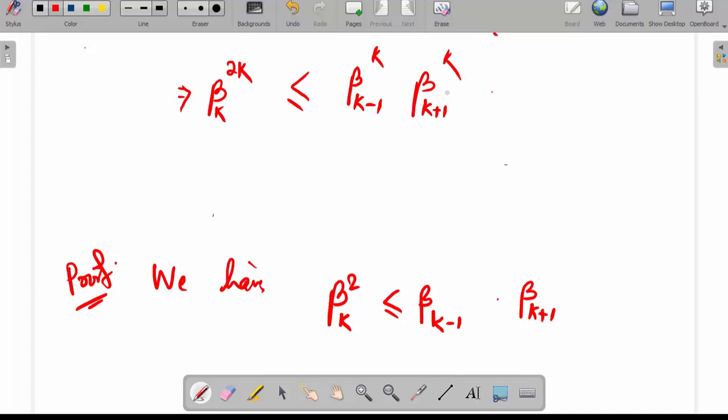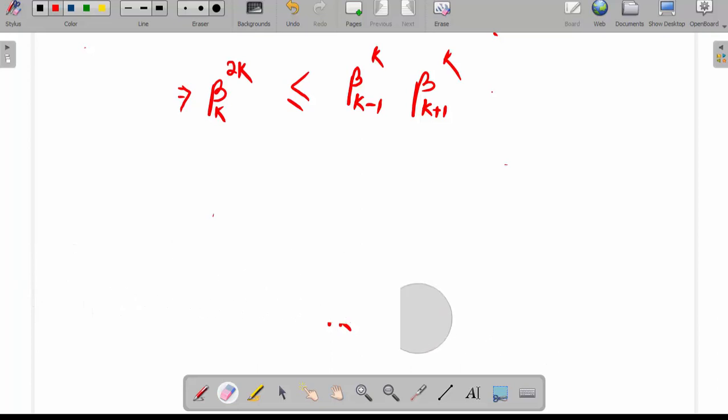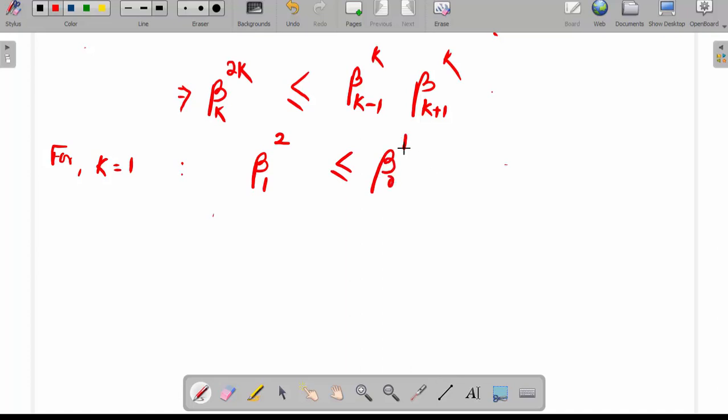Now we put different particular values of k. For k equal to 1, we get beta 1 square less than or equal to beta 0 to the power 1 into beta 2 to the power 1.